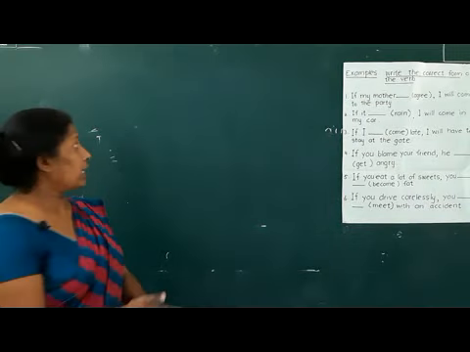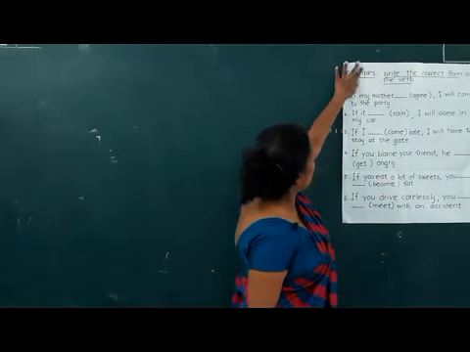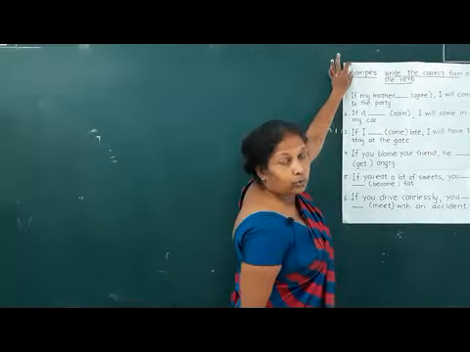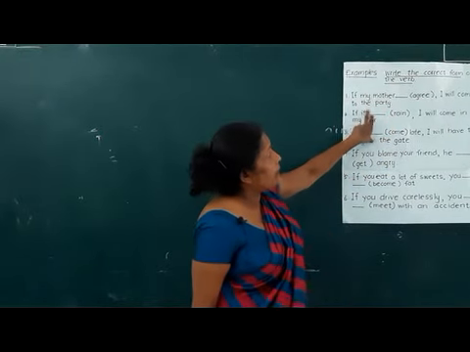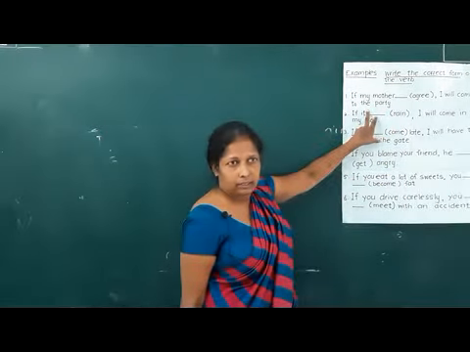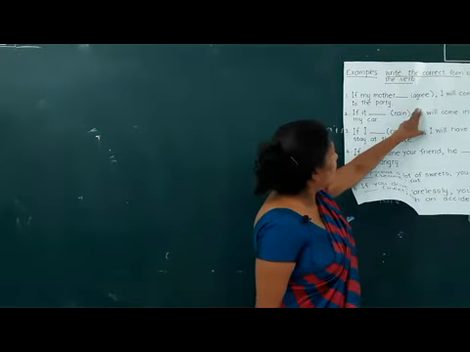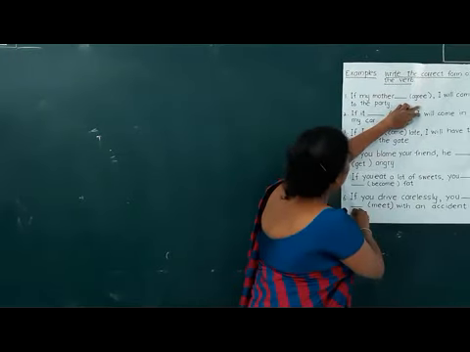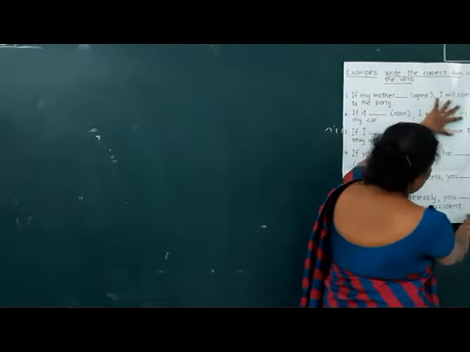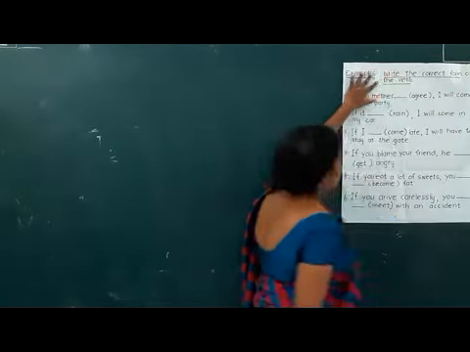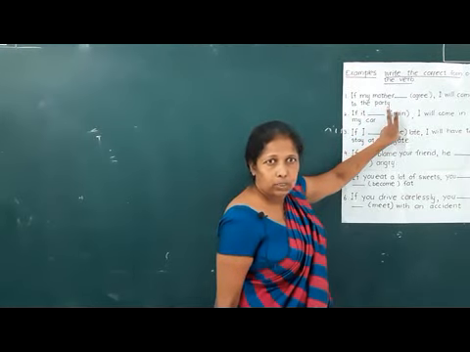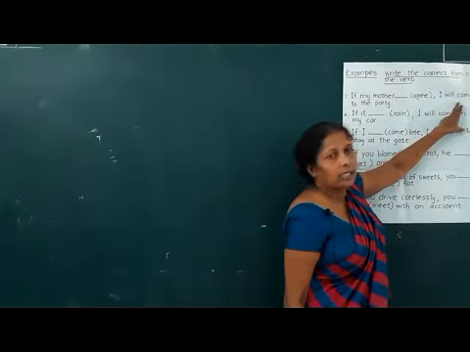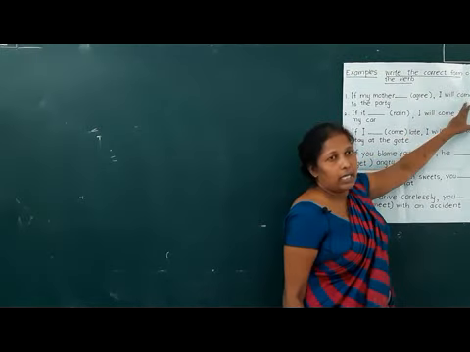Okay, let's look at these sentences, right? So I have given you some examples to show you the way we can write the verb correctly. The same activity is given in your book, right? Look at this. First one, if my mother agrees, I'll come to the party, right? So you find the conditional clause at the initial position and the result clause later, right? So I told you, out of the two clauses, we write the conditional clause or if clause in present tense and the result clause in future with will and the base form of the verb.